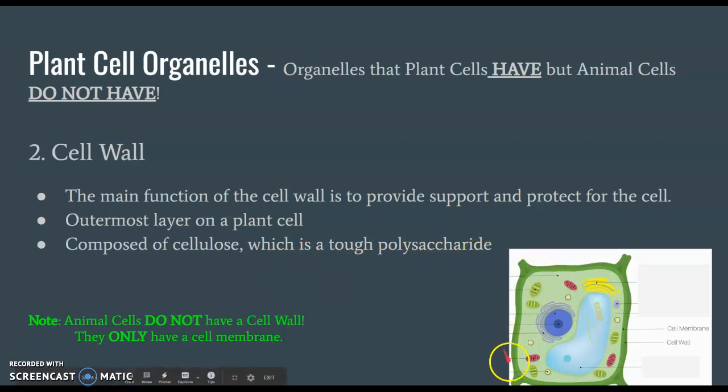It's a tough polysaccharide, and that's super important because plants are so small and brittle. So having this cell wall is really going to help that plant with its support and structure. Again, this is another organelle that plant cells have, but animal cells do not have.